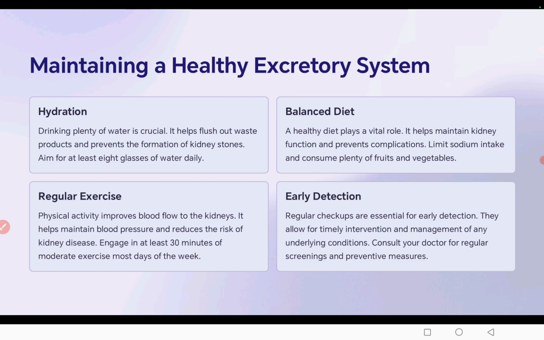To maintain a healthy excretory system, you need to take a proper amount of water. You need to take a balanced diet to avoid kidney failure or UTIs. You need to do proper, regular exercise. Early detection: you should care about your health. Regular checkups are essential for early detection. They allow for timely intervention and management of any underlying condition. Consult your doctor for regular screenings and preventive measures.